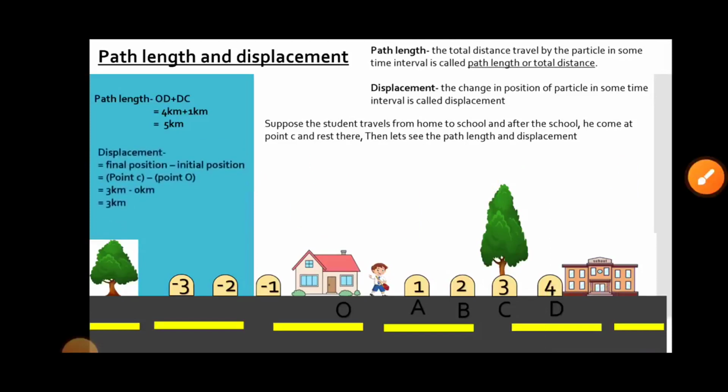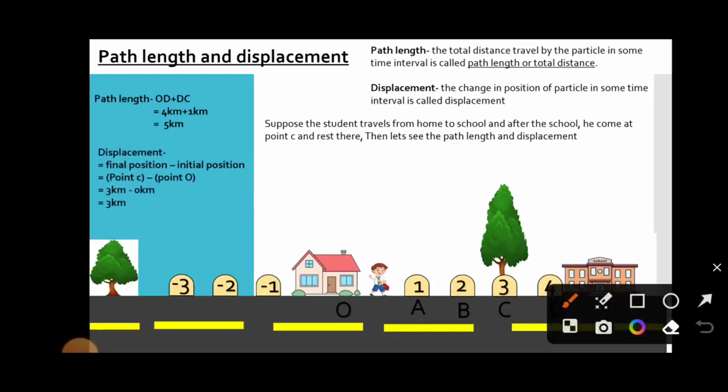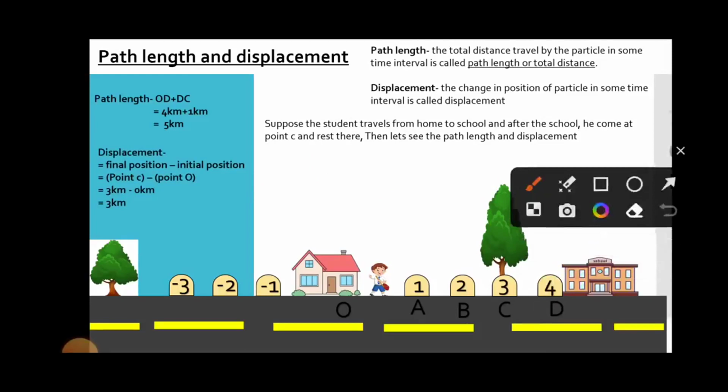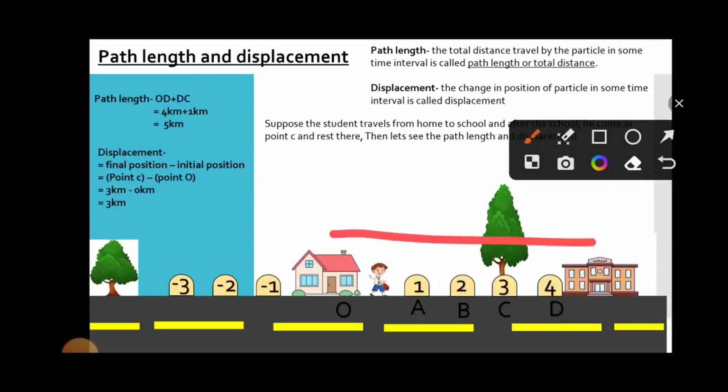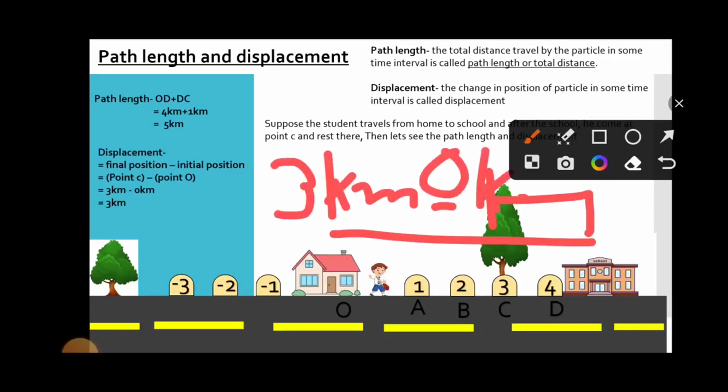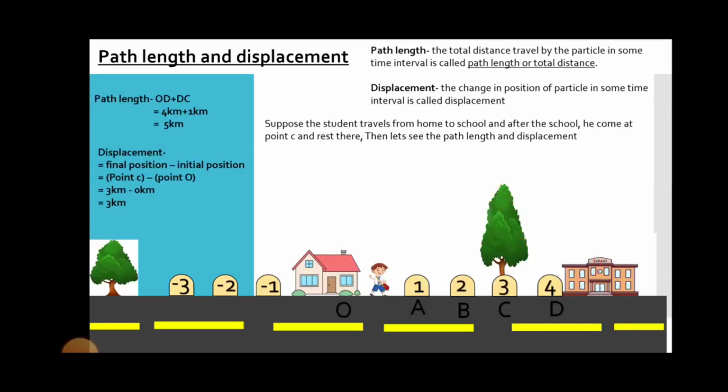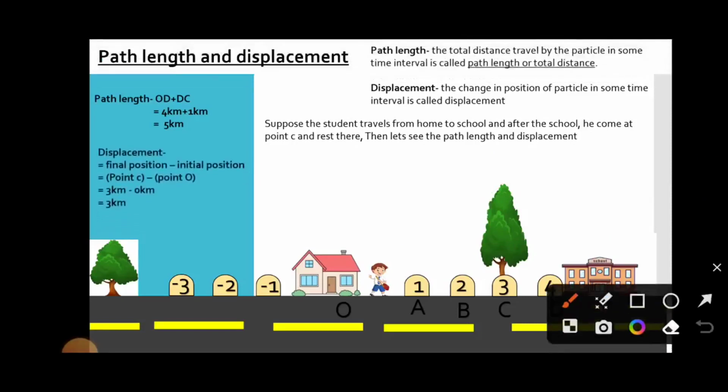And the displacement. Here, the displacement is equal to the final position minus the initial position. The student travels from home to school and school to point C. Therefore, the displacement is point C minus point O, which is 3 kilometers minus 0 kilometers. Therefore, the total displacement is 3 kilometers.